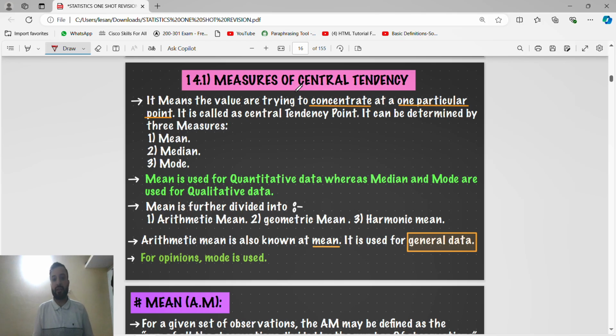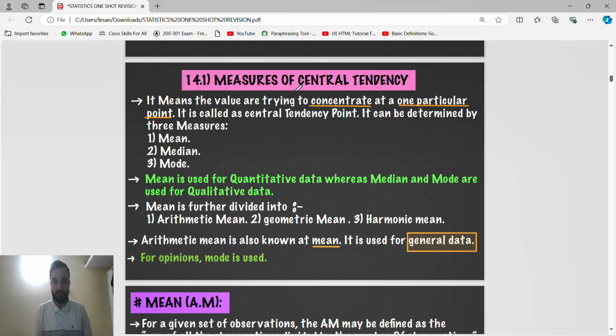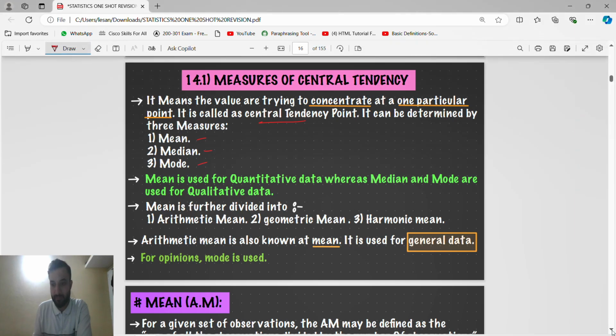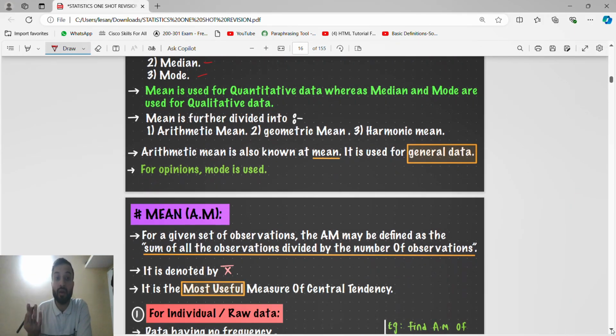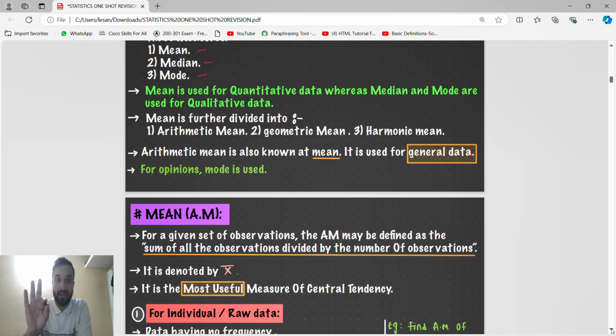So now we'll continue with the second chapter, measures of central tendency. Central tendency means the values are trying to concentrate at one particular point. It is called central tendency point. So in central tendency, we are going to study mean, median, mode. Mean is further divided into arithmetic mean, geometric mean, harmonic mean. It is a part of mean only.